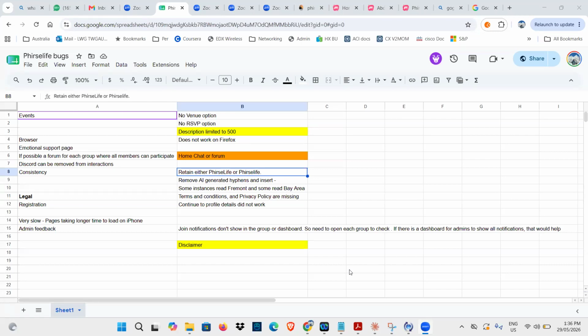Now, if you ask me what's the value for the people already in the home group, I don't know, probably because they have the opportunity to connect to the wider Phirse, but I don't think they care. I mean, they would not care about it. But for me, I think, or for...